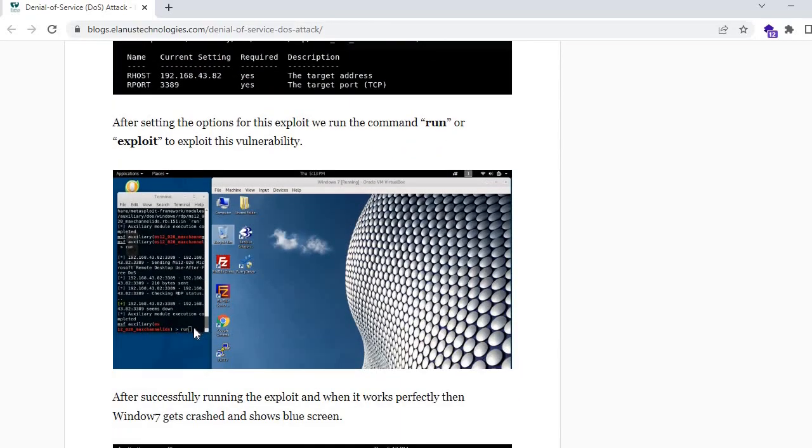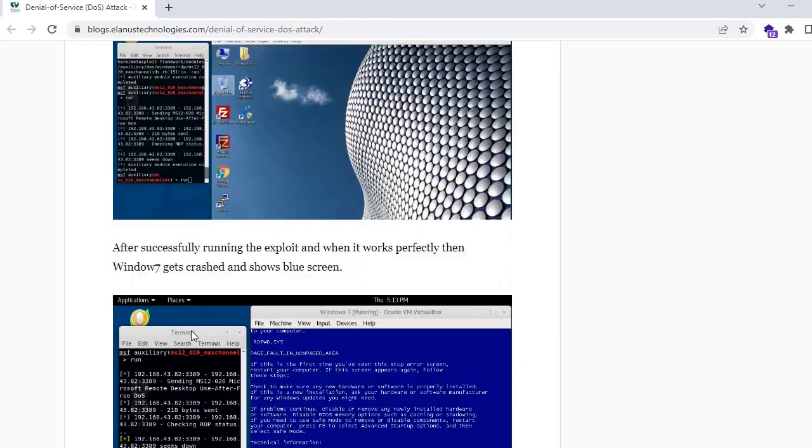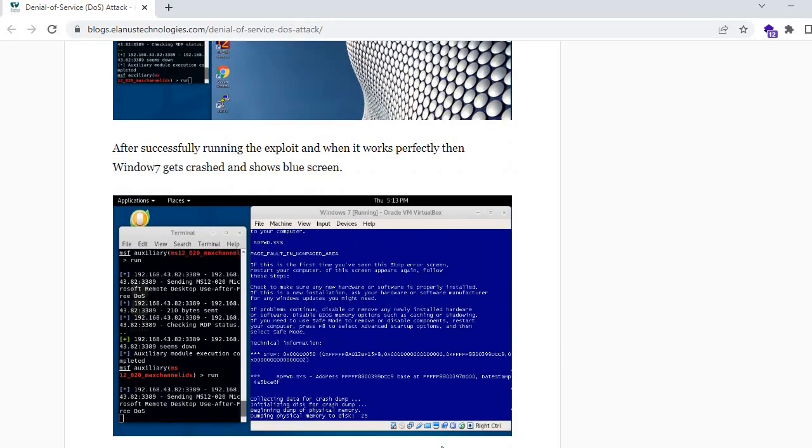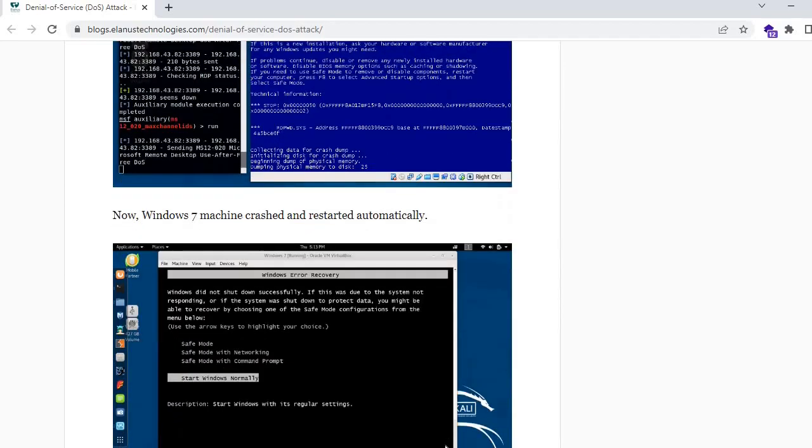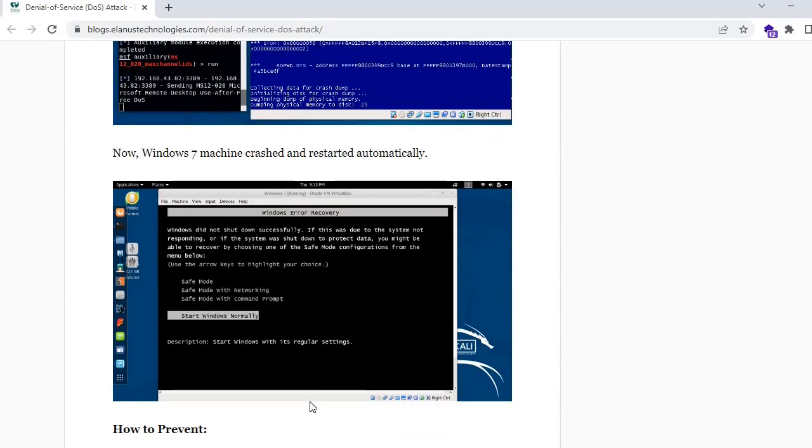Here if you can see the screenshot, in parallel we have the Windows 7 VirtualBox, and this is the terminal of the Kali machine. I will start by typing the command run and pressing enter. After running, the Windows 7 machine started crashing. The Windows machine crashed because it was not able to handle the huge traffic coming from this Kali machine. This is a very small example of a DoS attack which we are trying to demonstrate, so that freshers or newcomers will understand what a DoS attack is and how it looks.